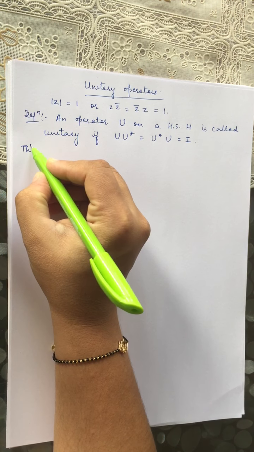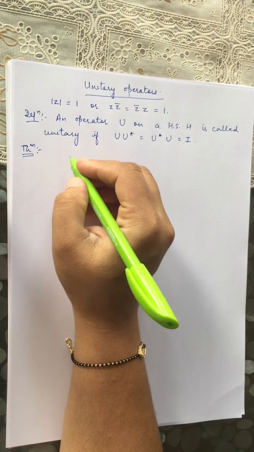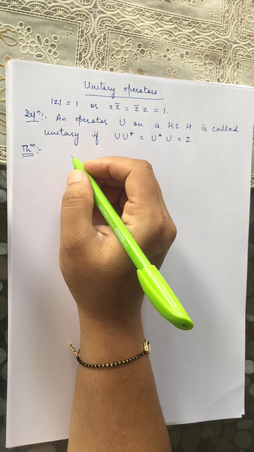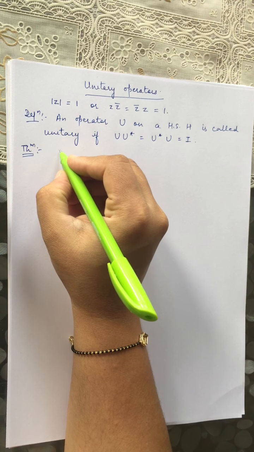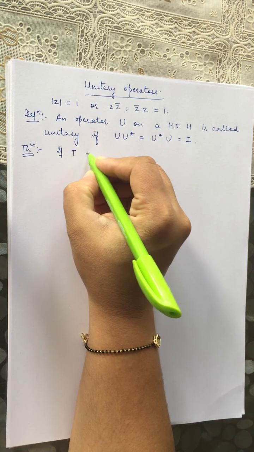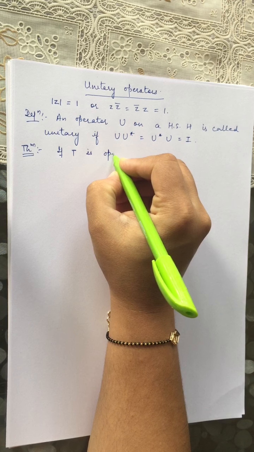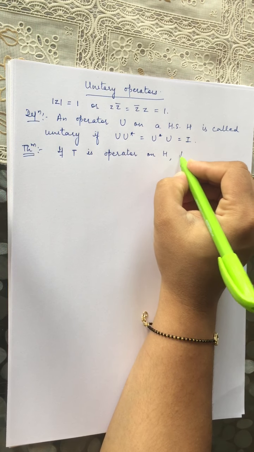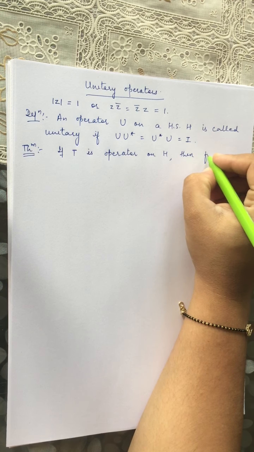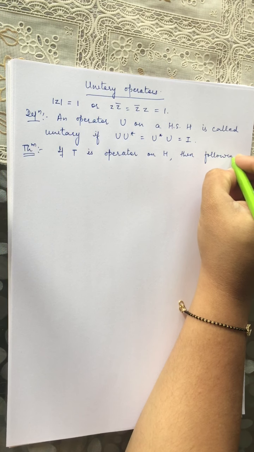So now we prove a theorem about unitary operators. If T is an operator on H, then the following conditions are equivalent.